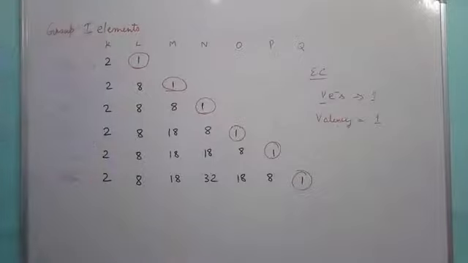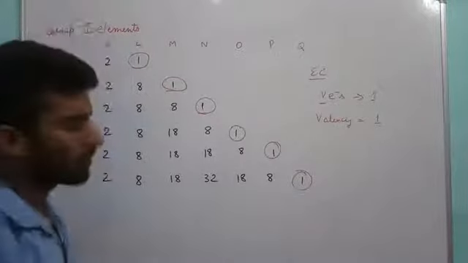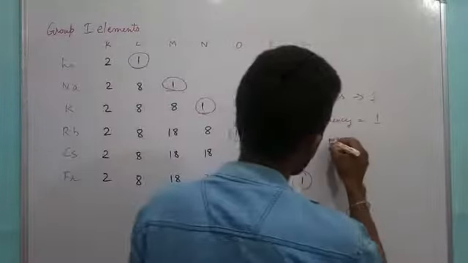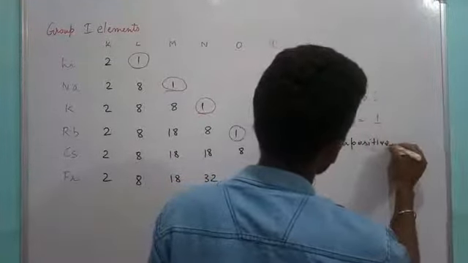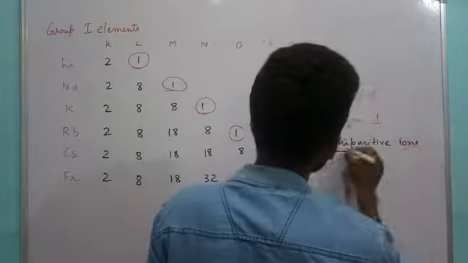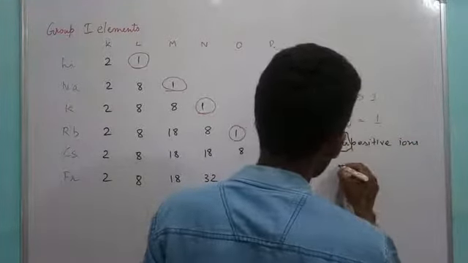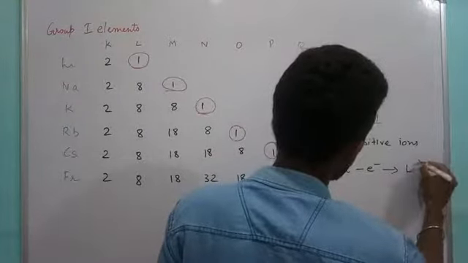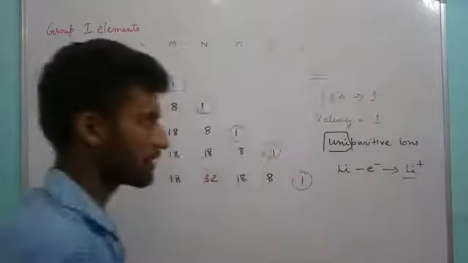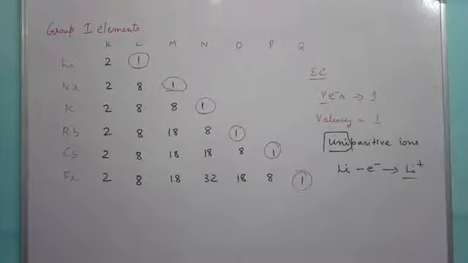Now as these elements have a valency of 1, they easily lose their 1 electron and get converted into unipositive ions, or we can say monopositive ions. Uni means having one positive charge, like lithium on losing 1 electron gets converted to Li+. So it is the positive charge which they acquire after losing 1 electron.